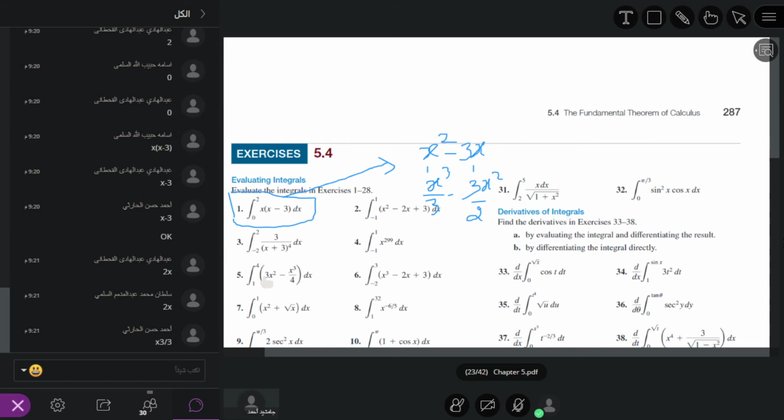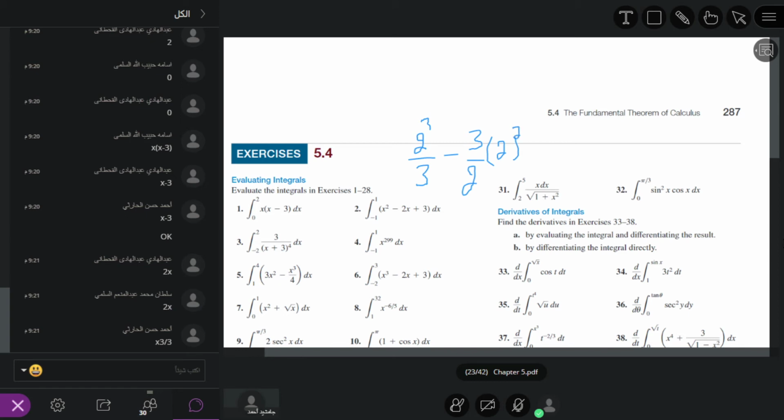So first we put the upper limit. What is the upper limit? 2. So what will it become? This will become 2 power 3 divided by 3, minus 3 over 2 times 2 power 2.